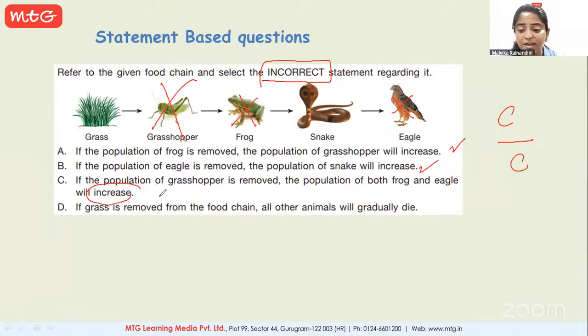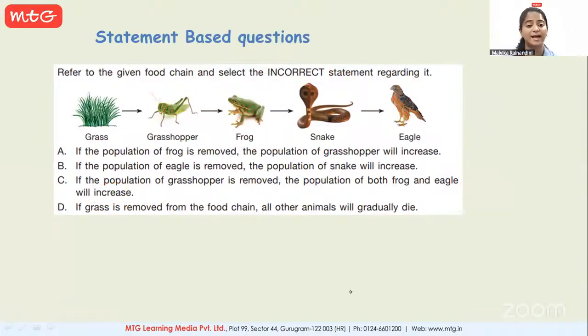No, it will decrease because they are feeding on the grasshopper directly or indirectly. Now, if grass is removed from the food chain, all other animals will gradually die. Yes, because producers are the primary source of energy, and all the organisms present in the food chain are dependent directly or indirectly on the plants. So the correct answer for this question would be option C.